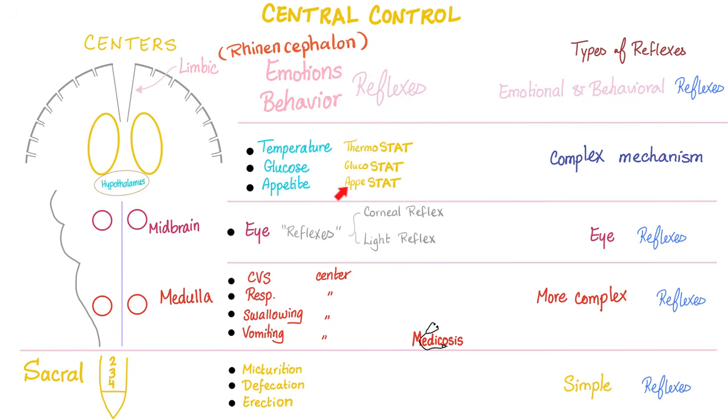Thermostat, glucostat, epistat, that's the hypothalamus. Eye reflexes, midbrain. Heart and lungs, get it in, get it out, medulla oblongata. Micturition reflex, which is urination, defecation reflex, and erection, these have their centers in the sacral segments of the spinal cord. The mnemonic is sacral 2, 3, 4. Keep the penis off the floor.